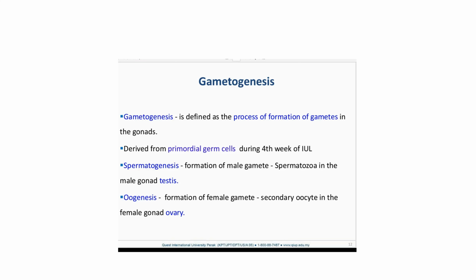Derived from primordial germ cells during the fourth week of IUL. IUL means intrauterine life. So spermatogenesis is the formation of male gametes: the formation of the male gamete, spermatozoa or sperm, in the male gonad, the testis. Oogenesis is the formation of the female gamete, the secondary oocyte, in the female gonad, the ovary.